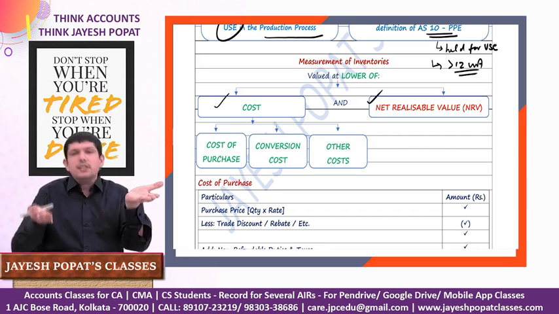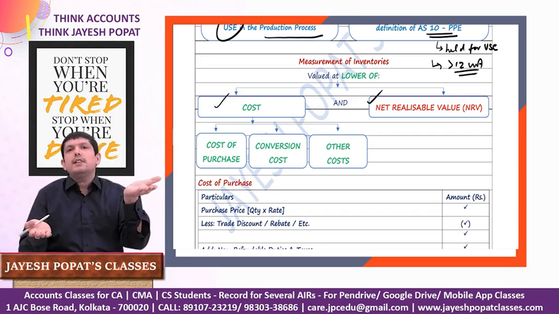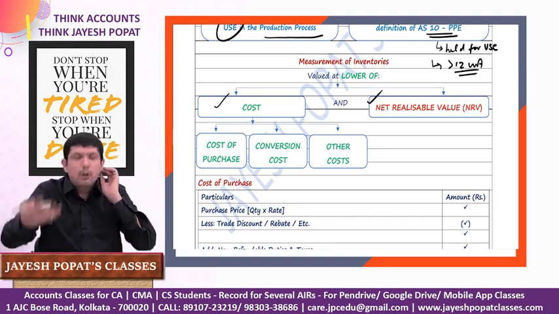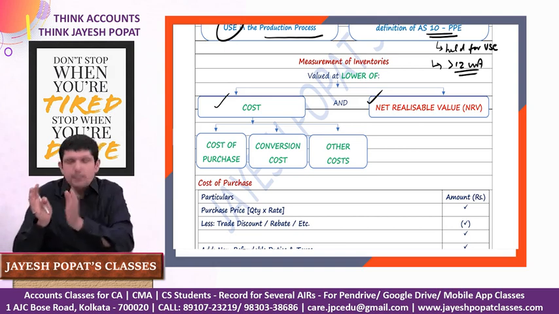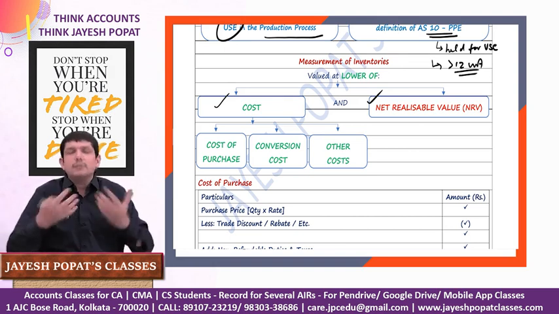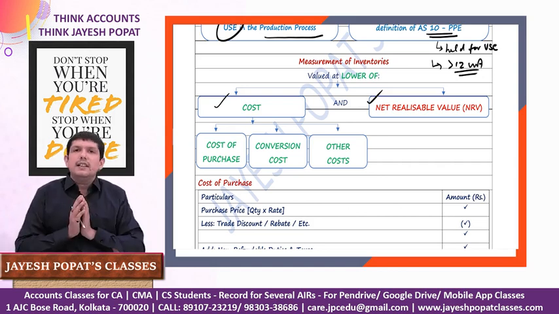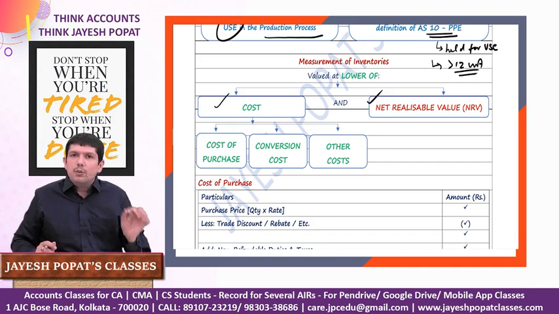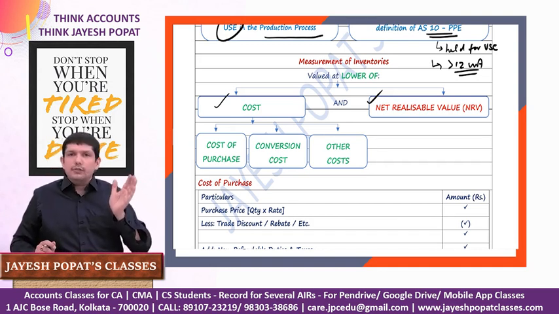But let's say the cost is 100 but the net realizable value of the inventory is 80, which means we purchased it for 100 but now we are going to sell it for 80. So there is a probable loss which we could face of rupees 20. So it says now value your inventory at 80 and recognize a loss which you would incur in the future. Therefore, the valuation norm is that inventory should be measured at the lower of cost and net realizable value, based on the concept of conservatism.